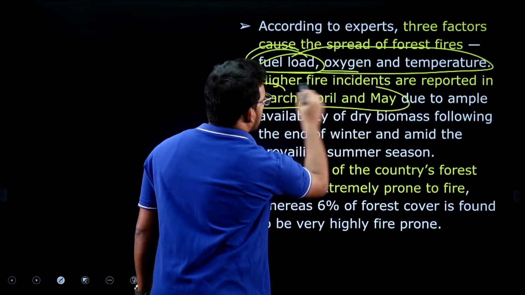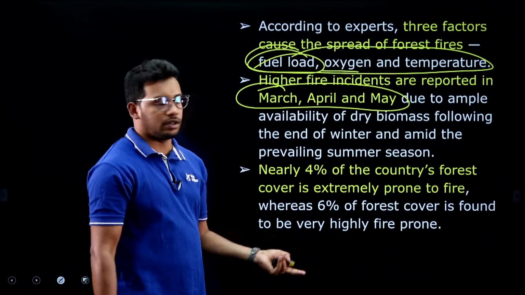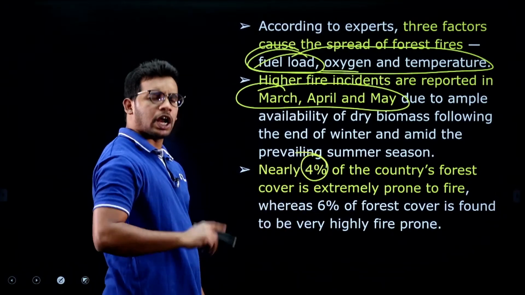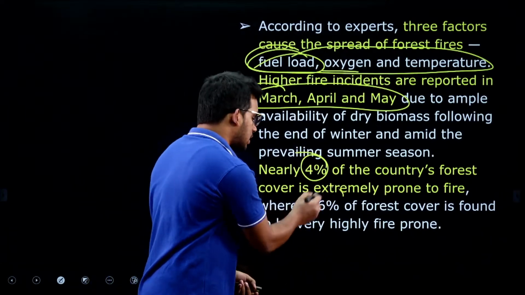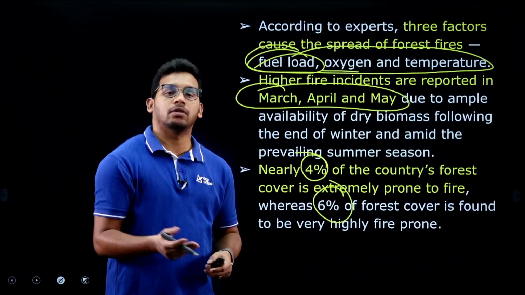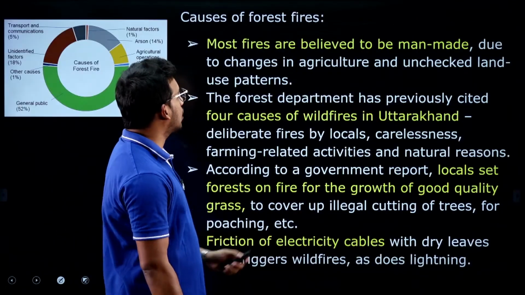The 3 months that we are more prone to forest fires are March, April and May, as I said earlier. And nearly 4% of the country's forests are extremely prone to forest fires, and then 6% are a little bit higher. So 10% of forests are much more prone to forest fires. These are the factors that are contributing.